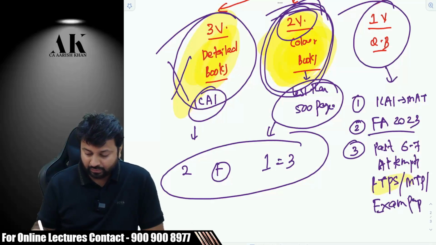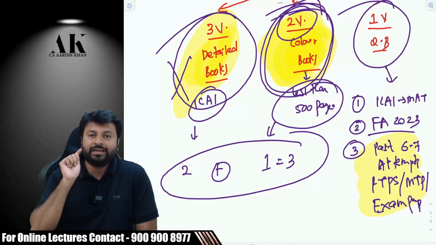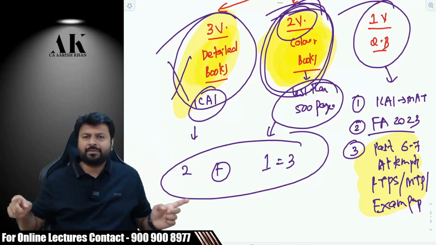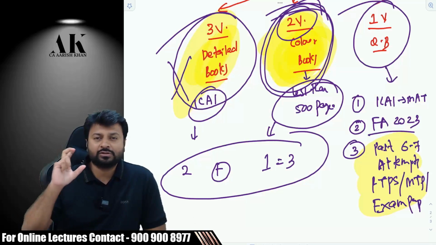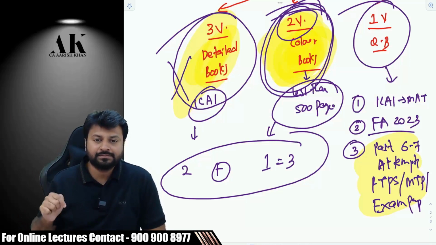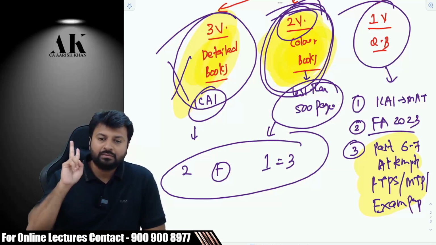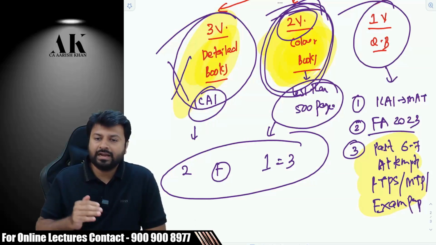Now, this is going to be the most important part of your discussion in the entire batch, because that will tell us where we stand. After learning the entire batch for approximately 220 hours, in the last 15 to 20 hours we are going to do this exercise. That is, past 6 to 7 attempts RTPs we are going to solve in class, mock test papers we are going to solve in class, and exam papers we are going to solve in class.